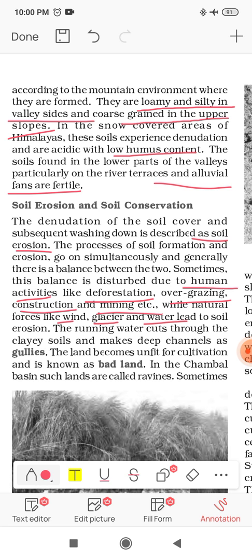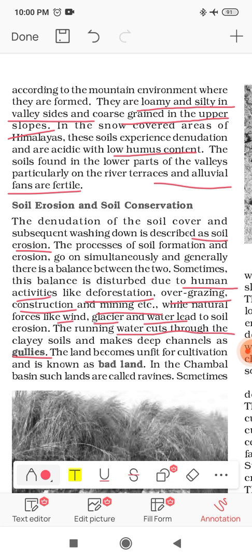Now the running water cuts through the clay soil and makes deep channels, deep cracks, which are known as gullies.